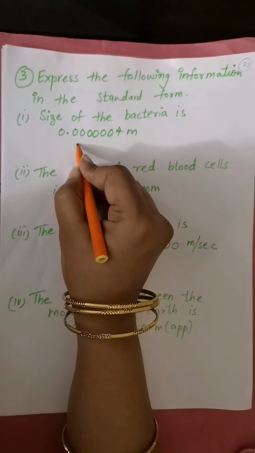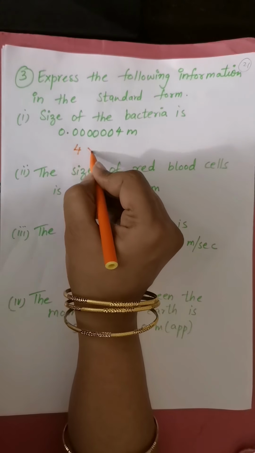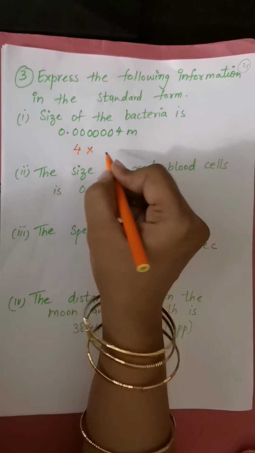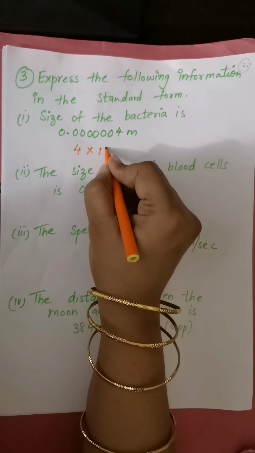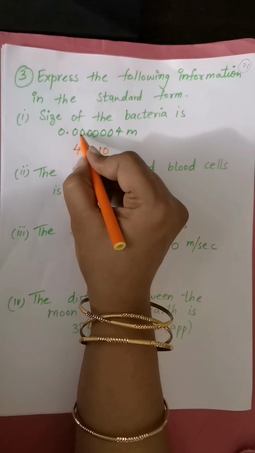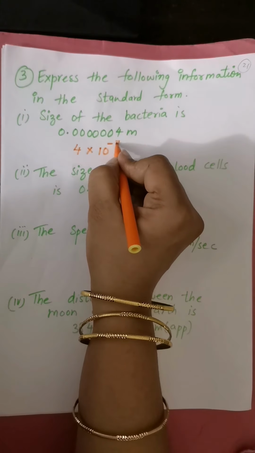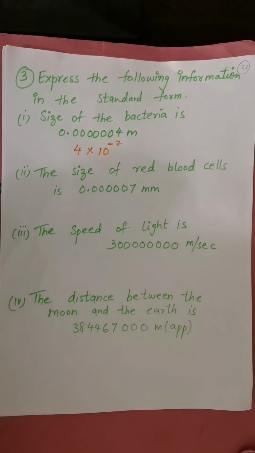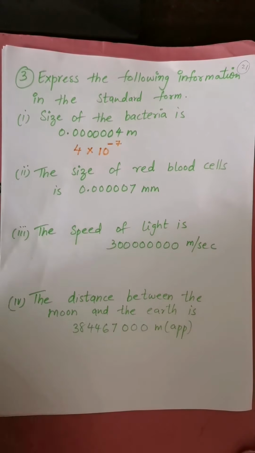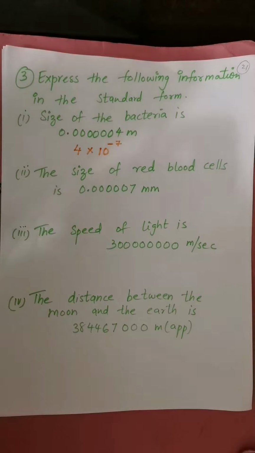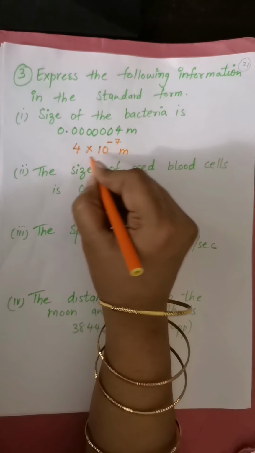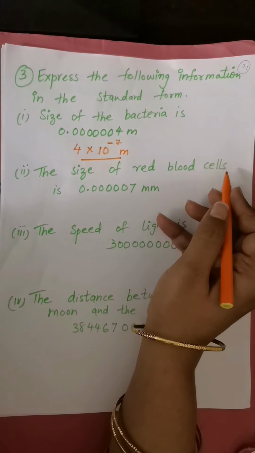Okay, so it will become 4 into, since it is a small number, 10 to the power of how many places? 1 2 3 4 5 6 7, minus 7. 4 into 10 to the power of minus 7 meter.